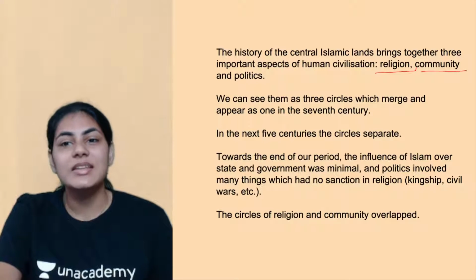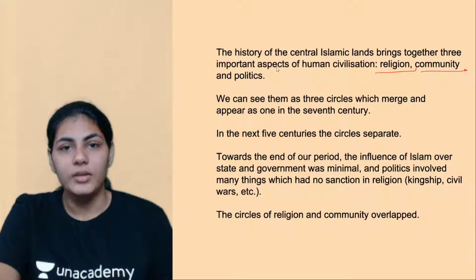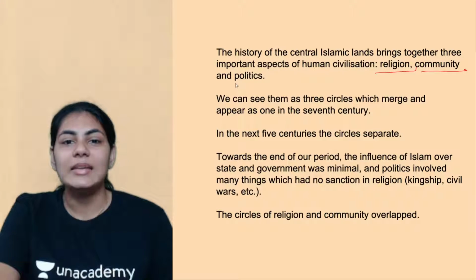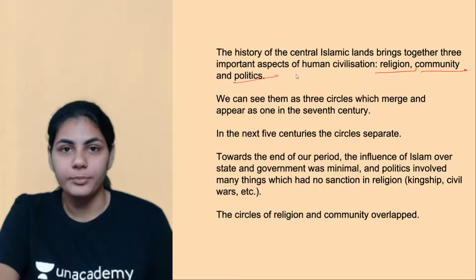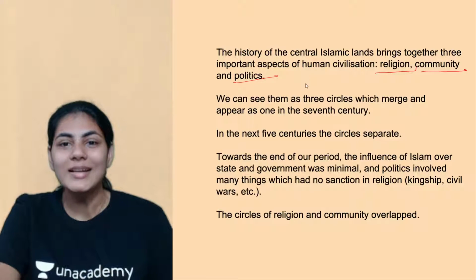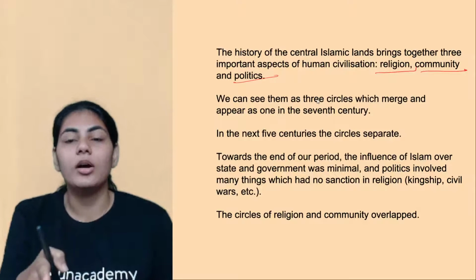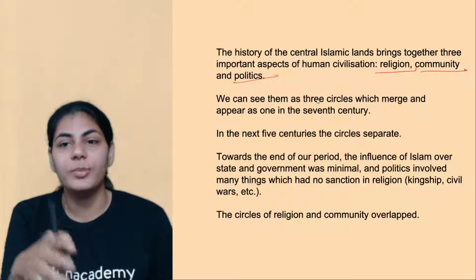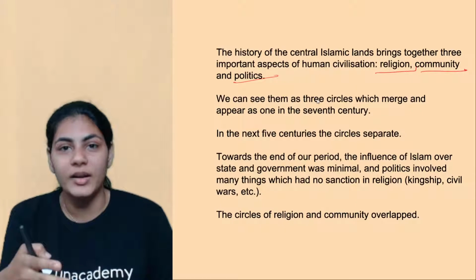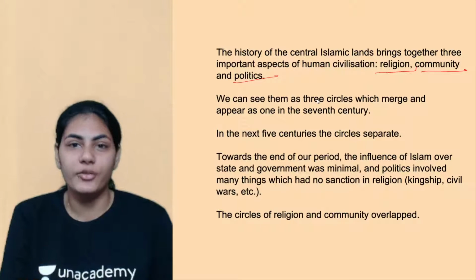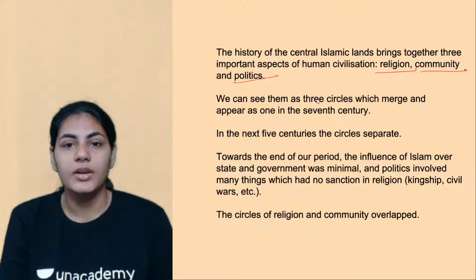The second is the Islamic community, the people in general. And the third is Islamic politics. In the conclusion, we'll talk about how there's an interrelationship between religion, community and politics, and sometimes how they were different from each other.